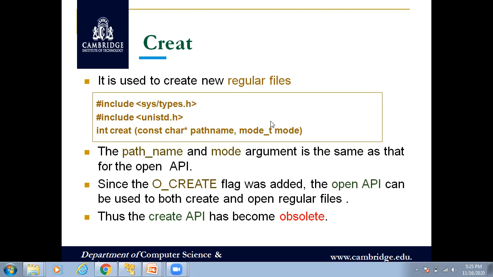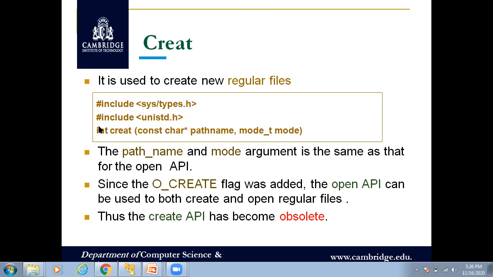And the next one is mode, that is your permission, meaning what permissions you want to give for this particular file. That permission you have to mention here. For example, normally you'll have read, write and execute permissions for user, for group and for others. So normally you'll give something like 0666, meaning you are giving read and write for the owner, group and others. We'll see how this creat function call is used with a simple example.